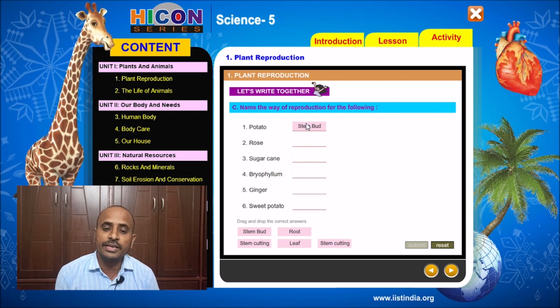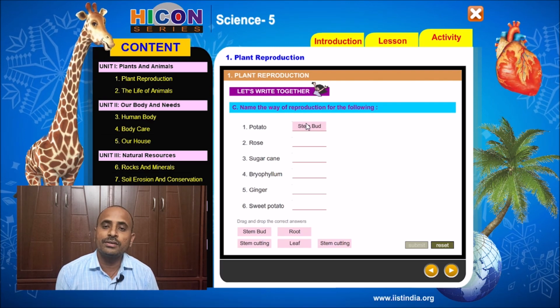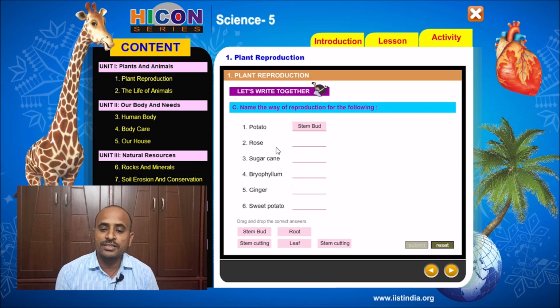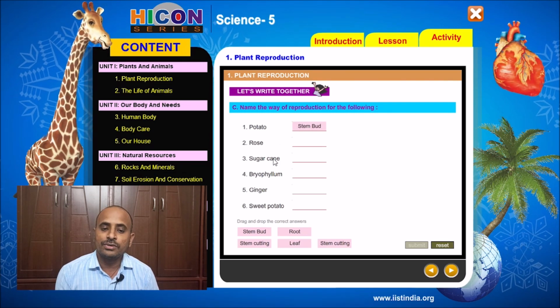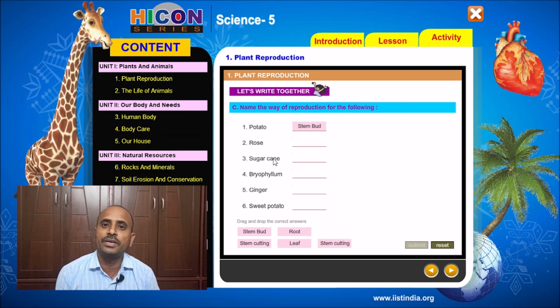Next, the second plant is rose. How can rose produce a new plant? In what way does rose plant produce a new plant? The answer is stem cutting. So rose produces a new plant by way of stem cutting.